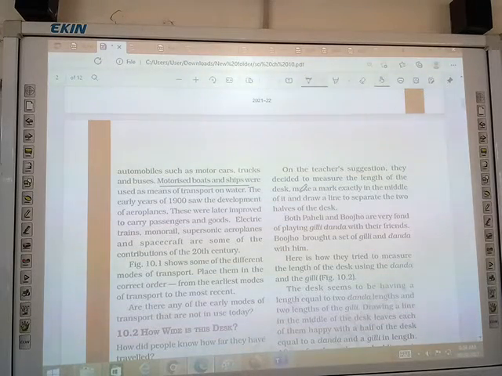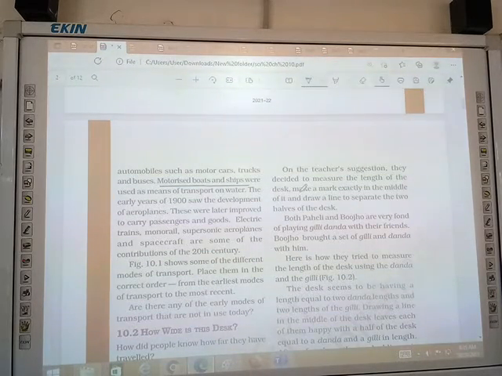The early years of 1900 saw the development of aeroplanes. Aeroplanes were invented, and these were later improved to carry passengers and goods. Then came electric trains.